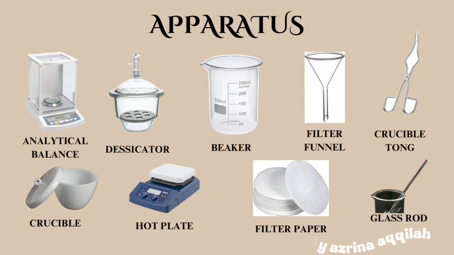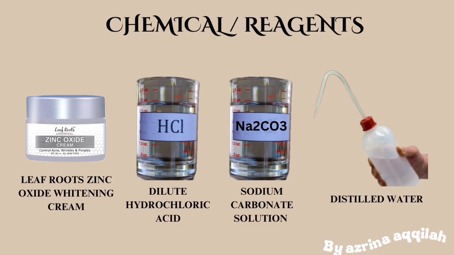Apparatus that we use are analytical balance, desiccator, beaker, filter funnel, crucible tong, crucible, hot plate, filter paper, and glassware. Then, the chemicals and reagents we are using: leaf-wood zinc oxide whitening cream, dilute hydrochloric acid, sodium carbonate solution, and distilled water.